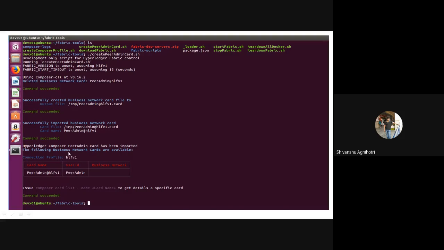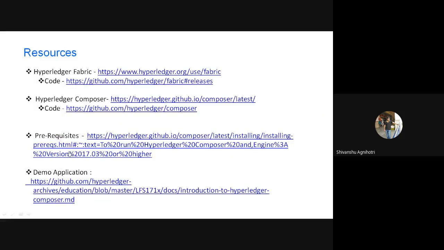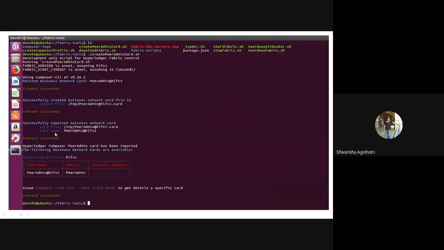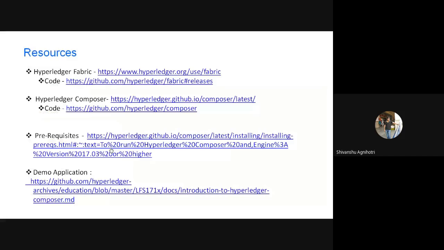That is a very complex process. So again, in the next slide, in the resources slide, I am sharing some resources with you, and by these resources you can get the basic details of Fabric and code of the Fabric, details of Composer and code of the Composer, and these are the prerequisites for Hyperledger. So you can go to this page, directly download all the prerequisites, and install Hyperledger. And I will recommend you to go through this demo application.